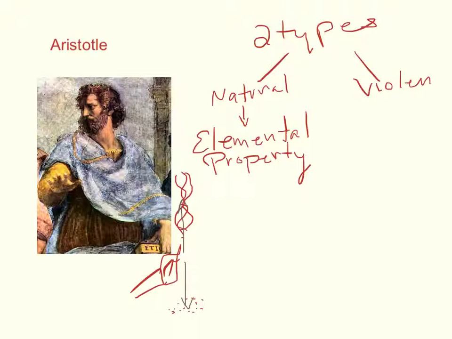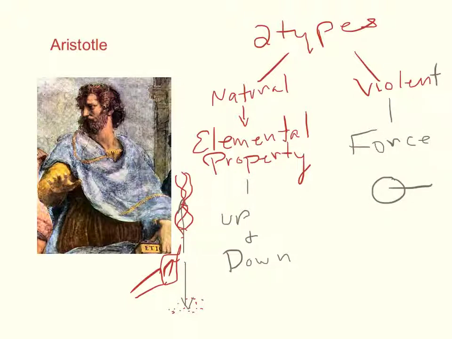According to Aristotle, natural motion was always up and down, depending upon the properties of the elements. Now, the other type of motion was violent motion, and violent motion required a force. It was any motion that happened side to side, and forces were required for violent motion.